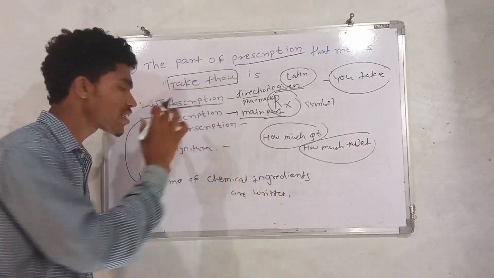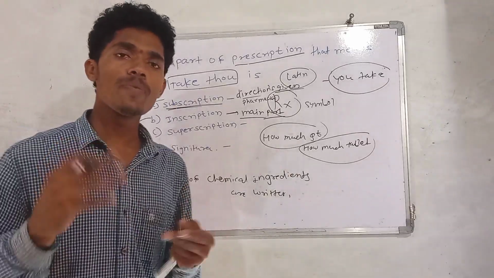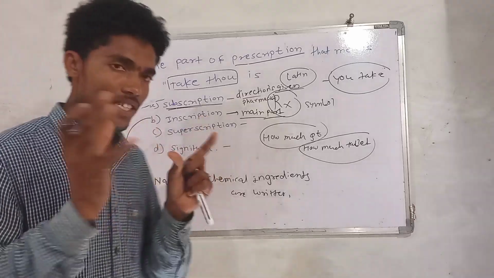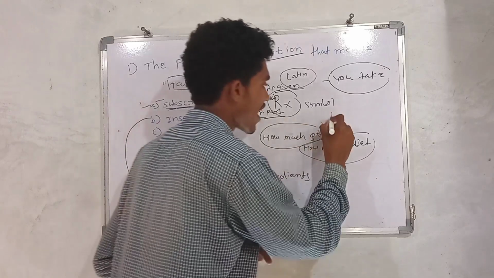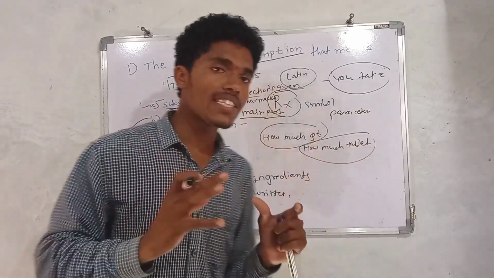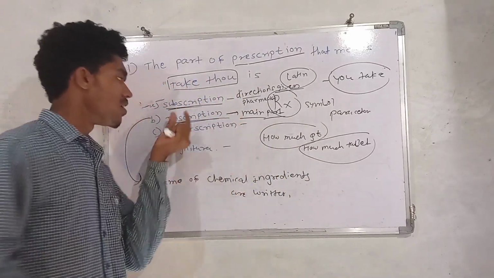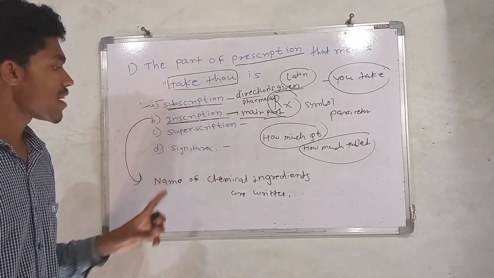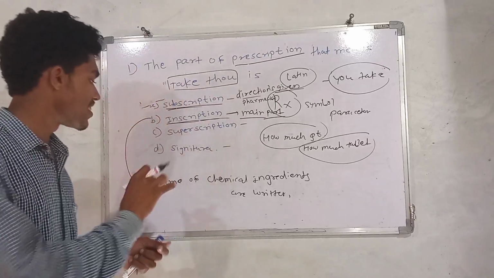That is the actual main part in which the names of the medicines are written, which medicine you have to take. For example, you are suffering from fever and the doctor writes on the prescription paracetamol. Writing the medicine comes in which part? That is the inscription. That is why it is the main part: in the inscription the chemical ingredients with their quantity are mentioned.